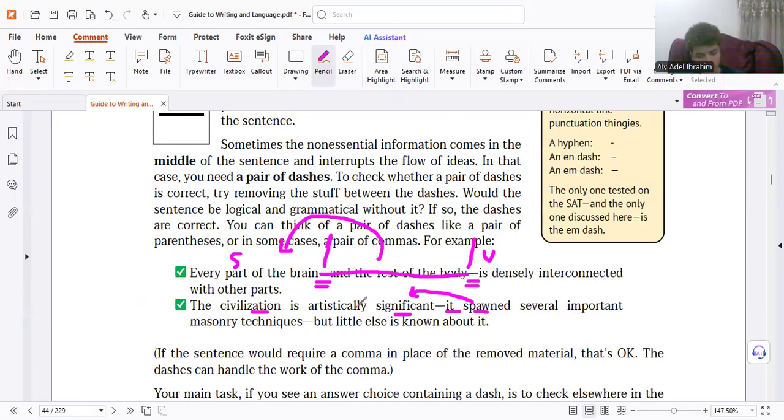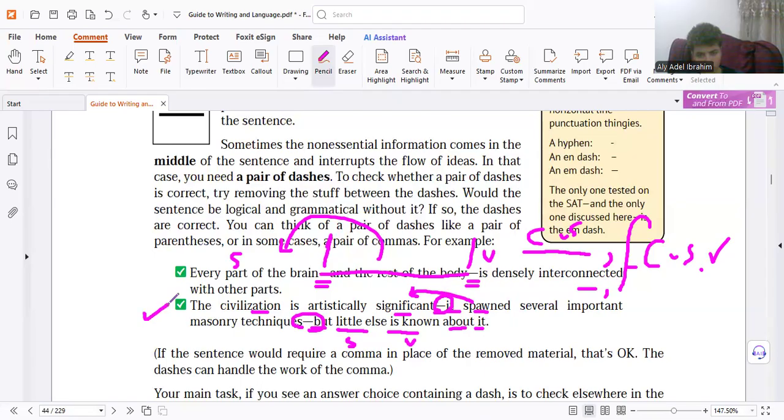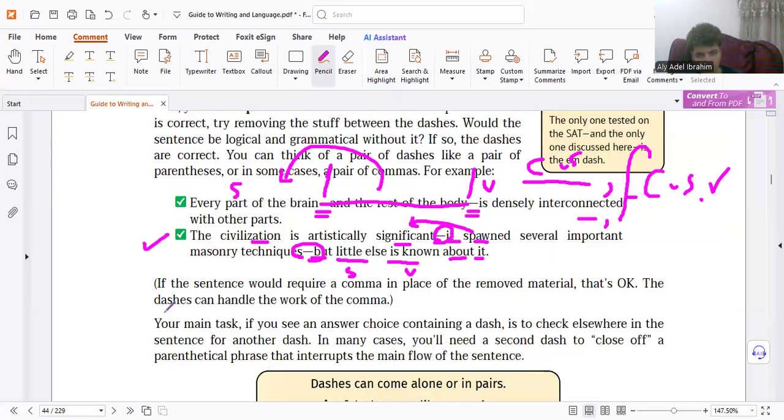Now read without it. Civilization is artistically significant, but, so but from fanboys, little else. Subject is noun, verb, and then complement. So complete sentence, comma, fanboys, complete sentence, full stop, correct. Here we don't have comma because he used dashes. So we cannot use dash with comma. So we change it to dash. Imagine, but it's correct grammatically and meaningfully. So we check the rules on it.